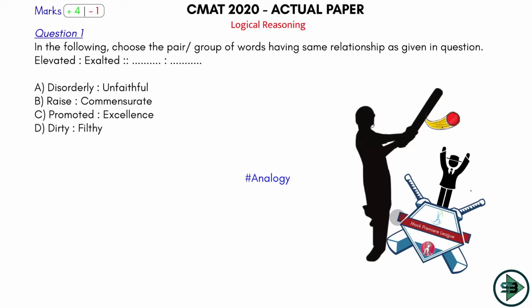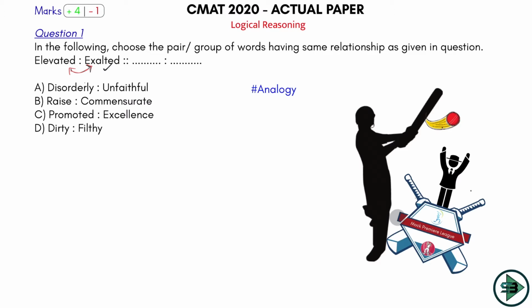This question is from analogy, where we check the relationship. So what is the relationship here? Elevated and exalted. What is the meaning of both of them? Elevated and exalted, both of them carry the same meaning. They are synonyms of each other. So elevated means taken to a next level, and that is the meaning of exalted as well. So which of the 4 options is showing synonyms here? As you can check, what is the relationship between them? They're synonyms, both of them. So check which of the 4 options is a synonym.